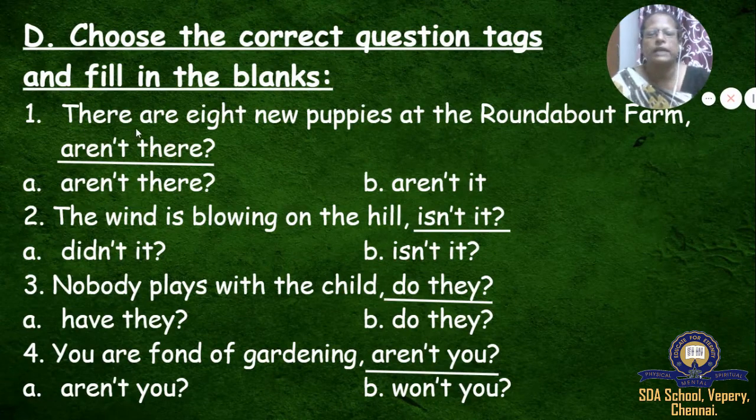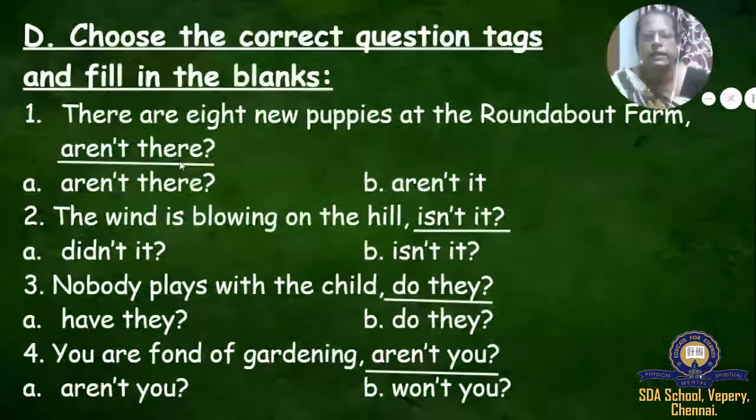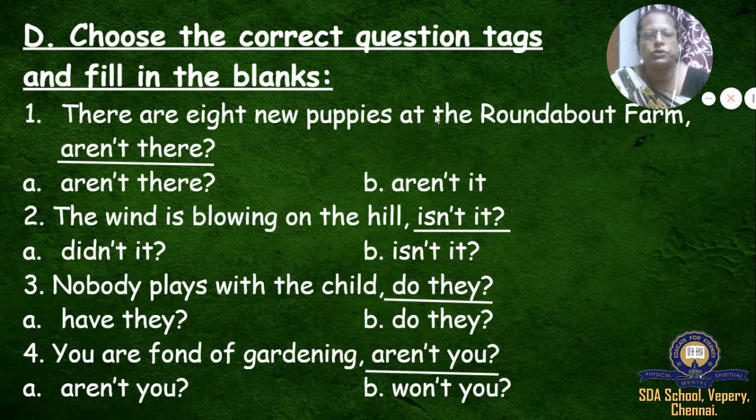So as soon as you find it like this, which will come, 'aren't there' or 'isn't it'? The correct answer is 'aren't there'. There are 8 new puppies at the roundabout farm, aren't there? Understood? The question mark is important. That is only question tags.